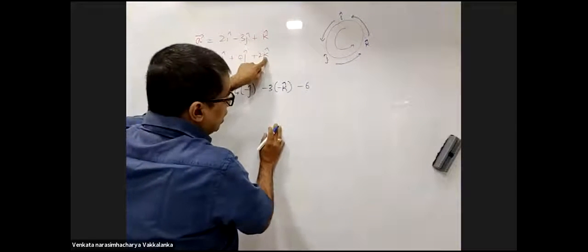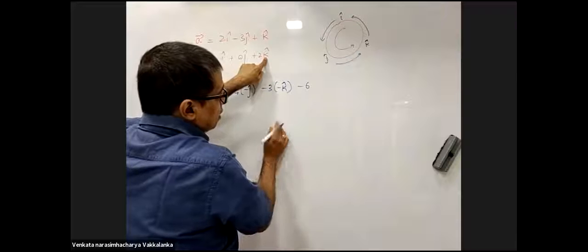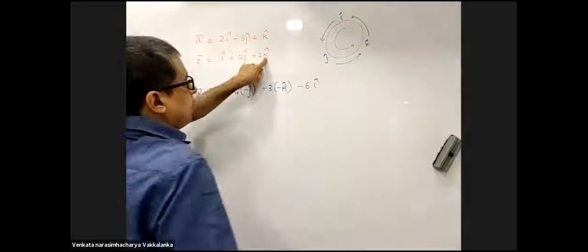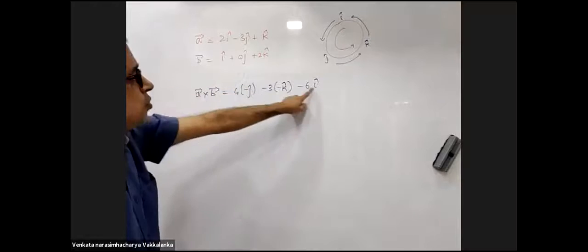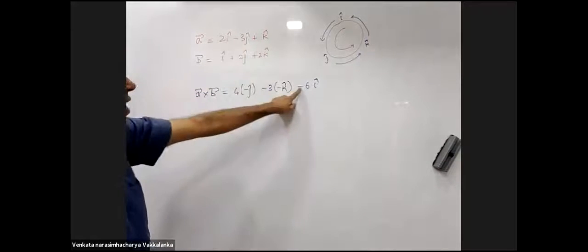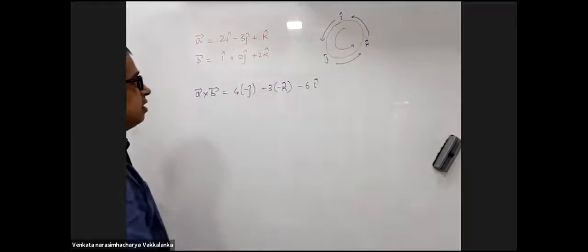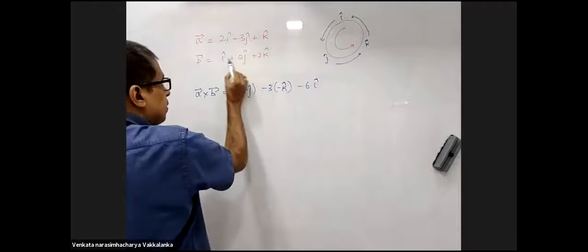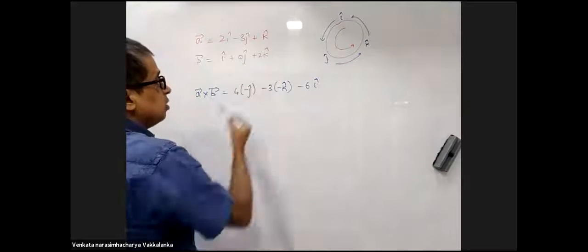j cross k is i cap. Plus i. Because of this negative sign, I have a negative sign. Now with j cap, I finished the multiplication of all the three.